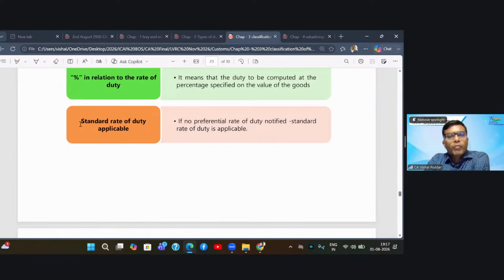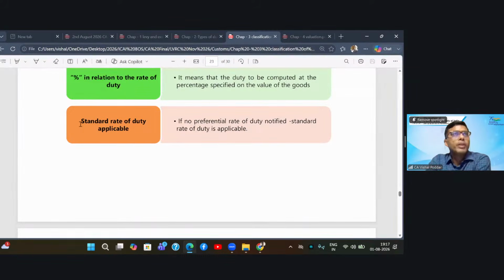Then for every goods, students, we have 2 rate columns. One is the standard rate and one is the preferential rate. Now what is the standard rate? Standard means the main rate. Preferential rate is a lower rate. With some countries, our government may have signed a special agreement whereby those countries' goods, whenever they come to India, will enjoy the lower rate, which is the preferential rate.